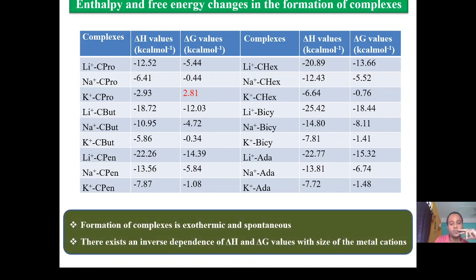For that complex, the formation is endothermic and non-spontaneous, and there exists an inverse dependence of delta H and delta G values on the size of the metal atom. Here it is seen that, like the earlier stabilization energy, the larger the size of the metal ion, the smaller the magnitude. That means the delta H and delta G values are less negative.